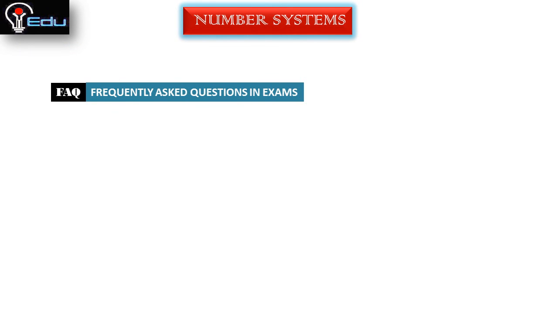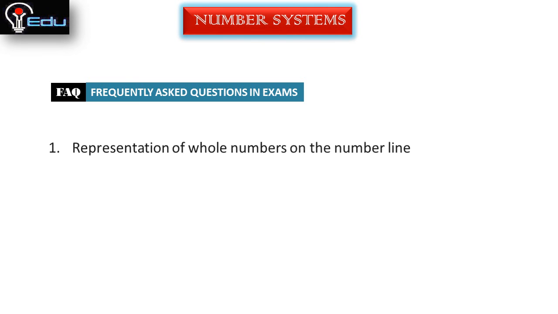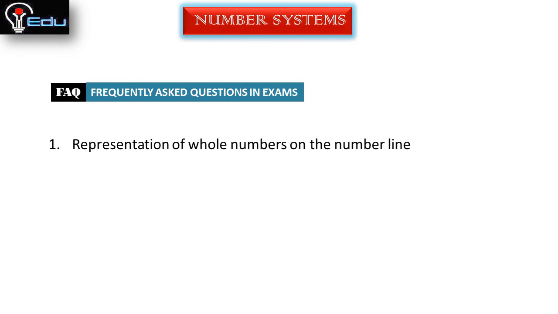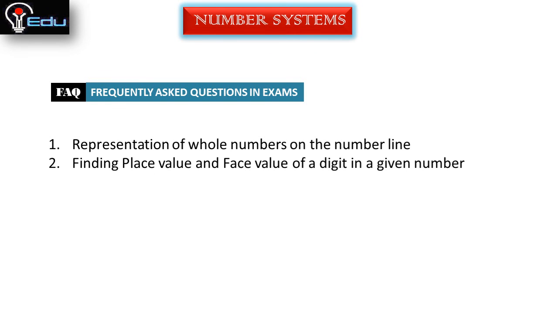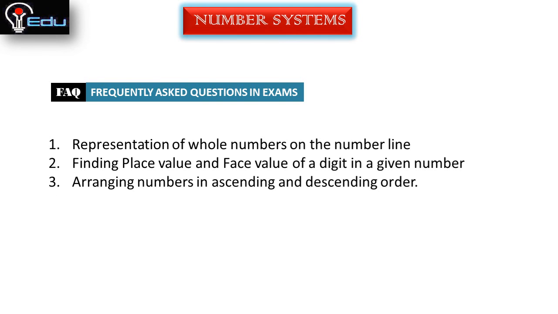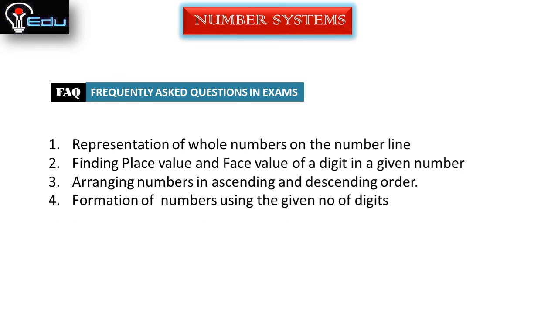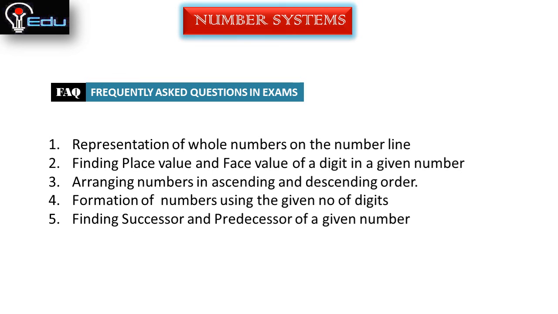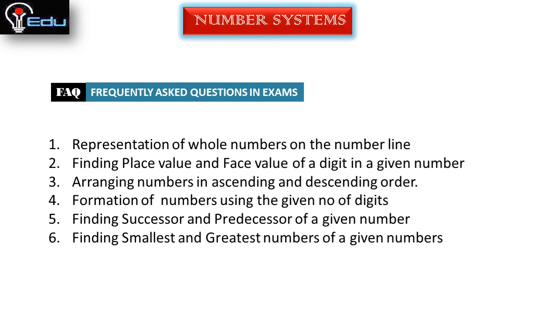And next, frequently asked questions in exams that belong to whole numbers and natural numbers. One is representation of whole numbers on the number line, and next is finding place value and face value of a digit in a given number, arranging numbers in ascending and descending order, formation of numbers using the given number of digits, finding successor and predecessor of a given number, finding smallest and greatest numbers of given numbers, comparison of whole numbers. Okay, these are the frequently asked questions in exams regarding whole numbers and natural numbers.